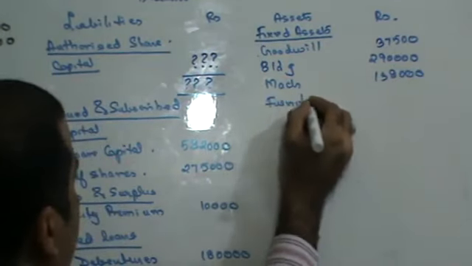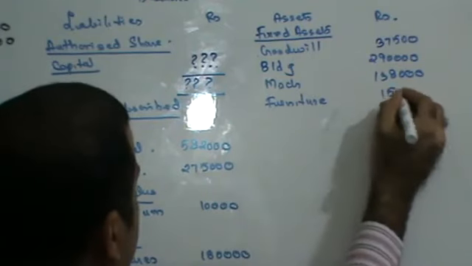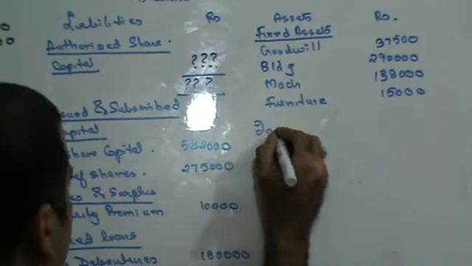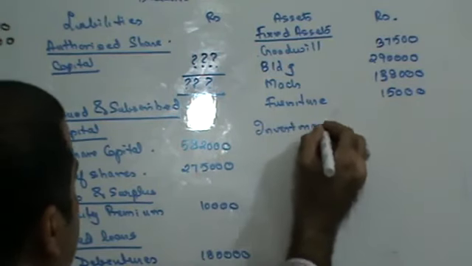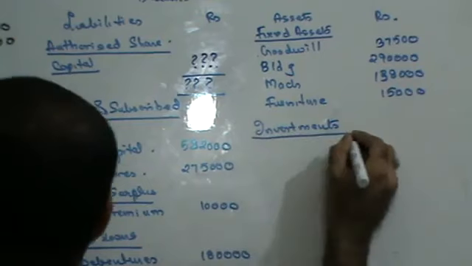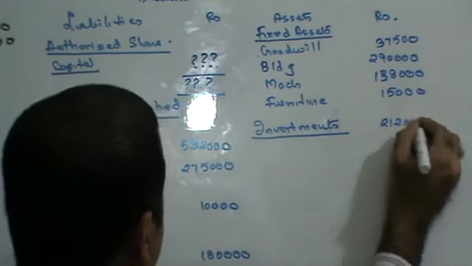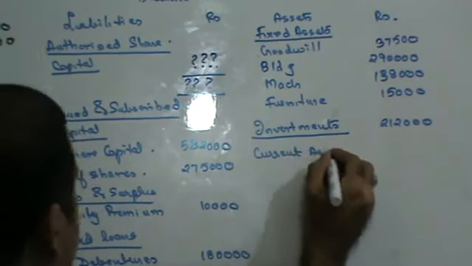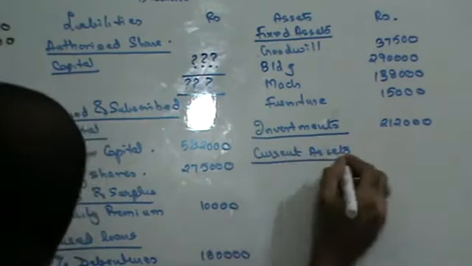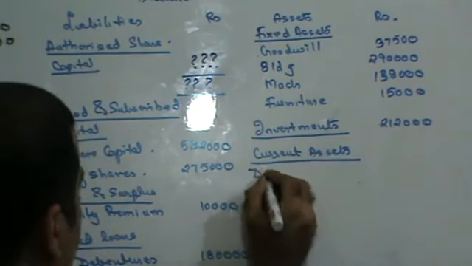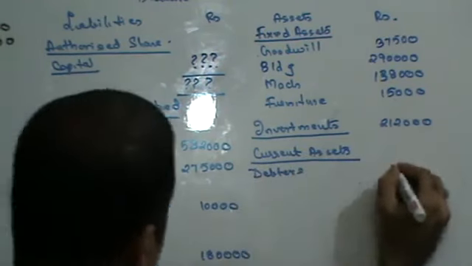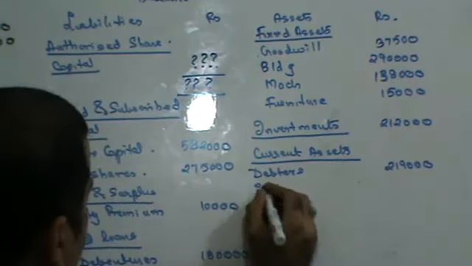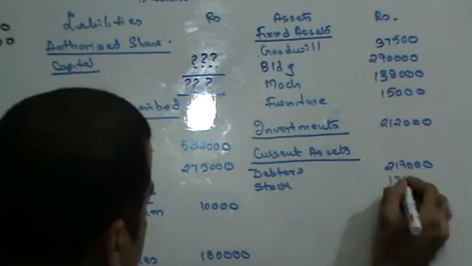Furniture, 15,000. Right? That's it. Then you have investments. Investments are 2,12,000. Current assets. Under current assets, your debtors. Debtors are 2,19,000. Stock 1,74,000.